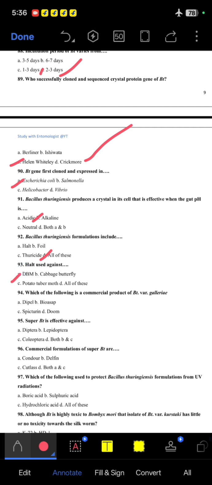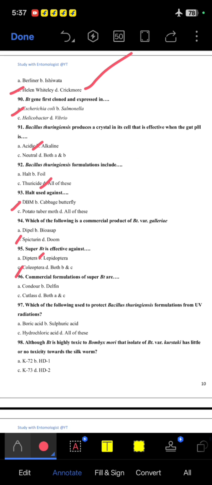A option. 94. Which of the following is a commercial product of Bt variety Galleriae? Spicturin, C option. 95. Super Bt is effective against both B and C, Lepidoptera and Coleoptera. 96. Commercial formulations of Super Bt are Delfin and Cutlass, B and C, correct option.